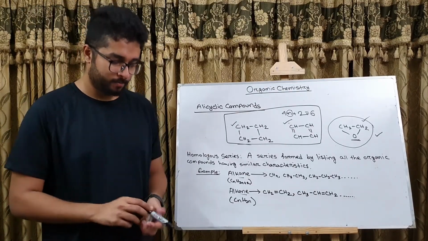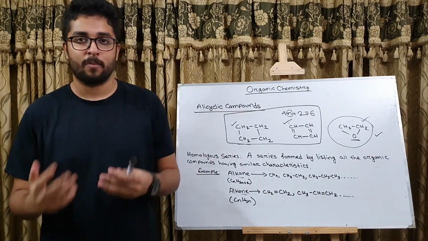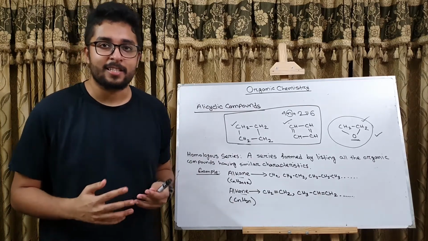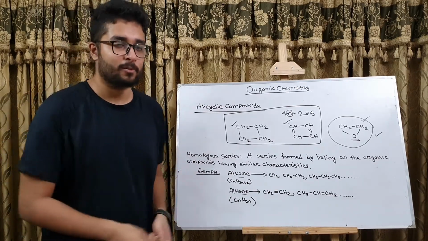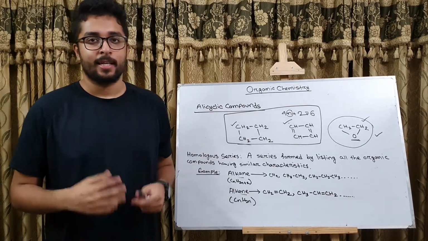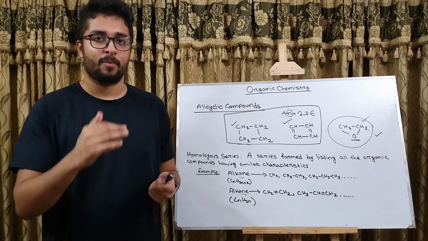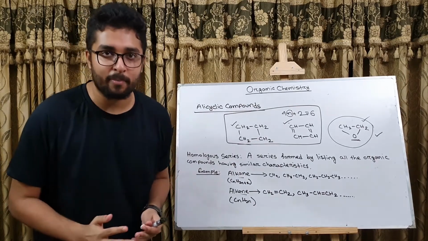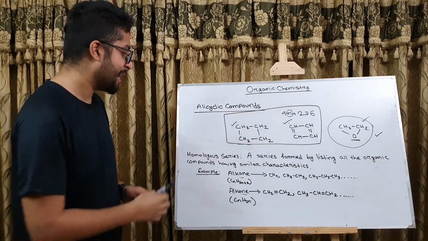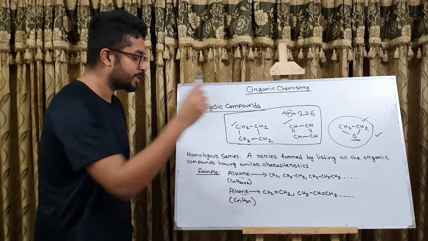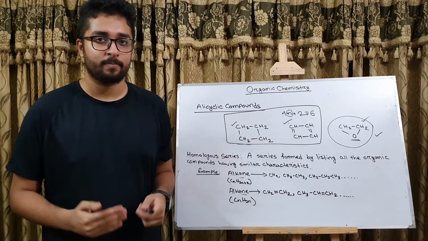So there are actually thousands of organic compounds. If we were to study all of the compounds separately, it would have taken us years, maybe 10 years, to complete the whole study of organic compounds. So what scientists did is they went through the properties of many organic compounds, and they formed a series with compounds having similar properties, and they listed all those compounds in a single series, and that is called a homologous series. For example, we have methane, ethane, propane, butane, and so on.